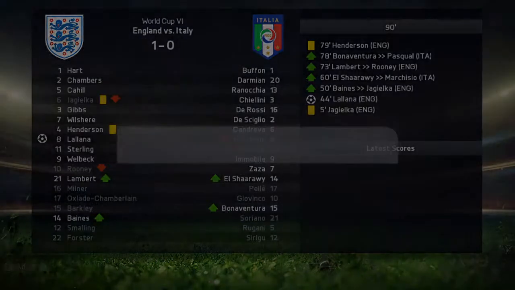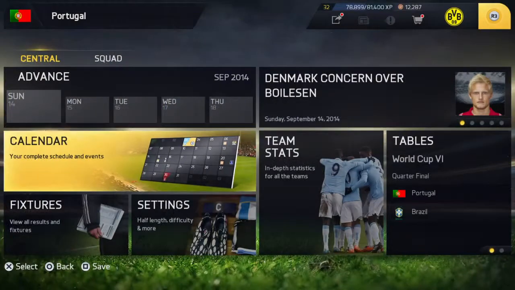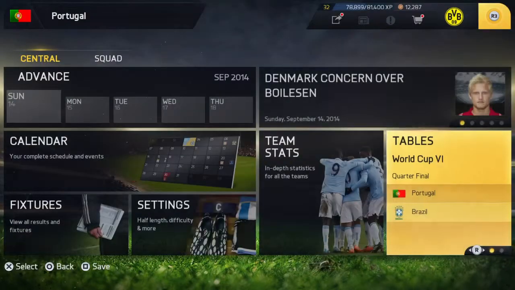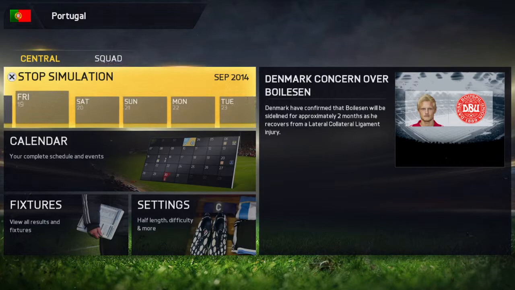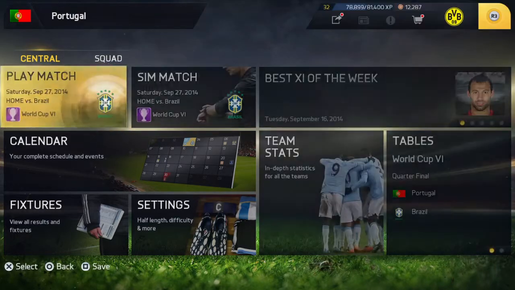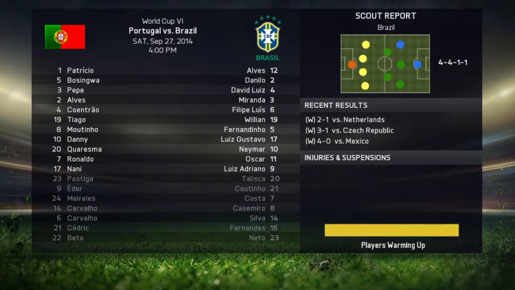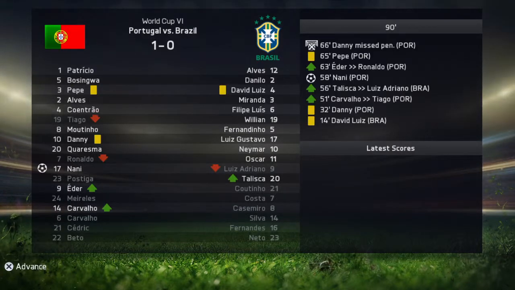England wins 1-0. Okay, interesting. Next is Brazil versus Portugal. Portugal wins 1-0.